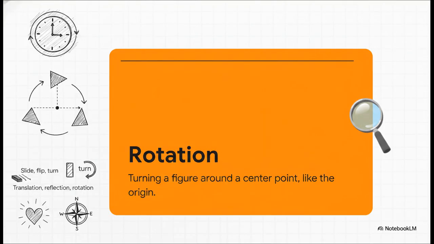And our third key action is rotation. This is all about turning a figure around a center point, usually the origin. Just picture the hands on a clock turning around that center dial. A rotation spins the shape a specific number of degrees without changing its size. So slide, flip, turn. Translation, reflection, rotation. Boom, you've got your vocabulary primed and ready for action.